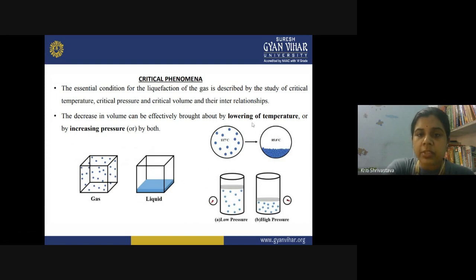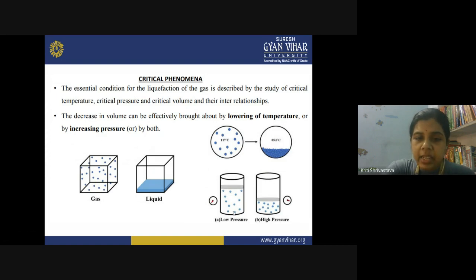So first, you can lower the temperature, like I told you, or increase the pressure, or both. When you lower the temperature, the kinetic energy decreases, and when you increase the pressure, you are actually forcing the molecules to come closer. So there are two possibilities in which you can convert a gas into a liquid, that is, reduce the volume of the gas into a liquid. You can lower the temperature, increase the pressure, or both can be done in a certain combination.